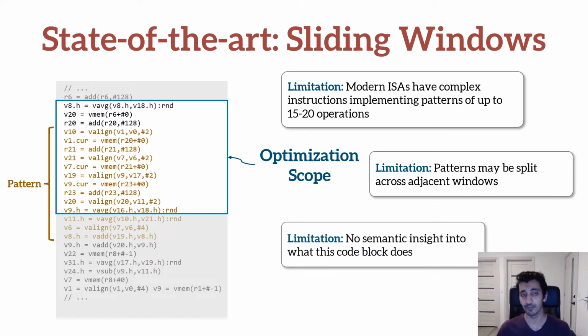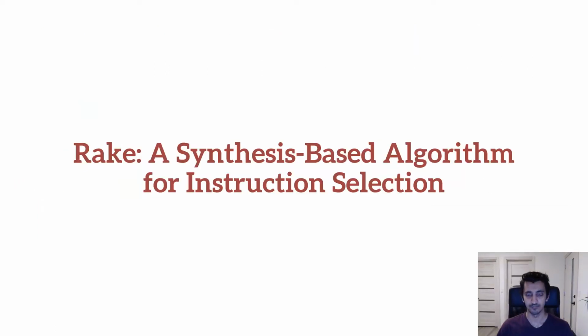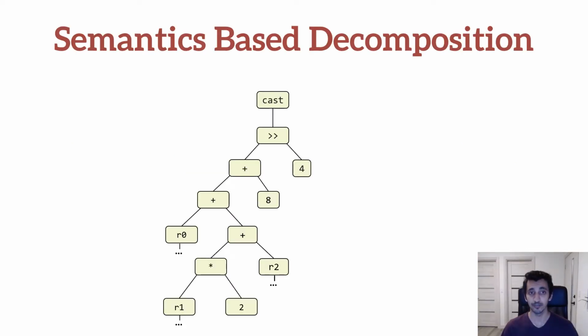Finally, the sliding windows are an arbitrary grouping of instructions and provide no semantic insight into what each code block does. Lacking any insight, the super-optimizer then has no choice but to search the space of all possible instruction sequences that it can generate. This brings us to RAKE, a new, scalable, synthesis-based algorithm for instruction selection. The key observation behind RAKE is that rather than decompose expressions into arbitrary windows, what we really want to do is group operations that together implement a higher-level compute pattern.